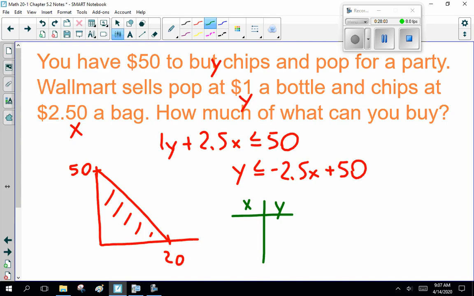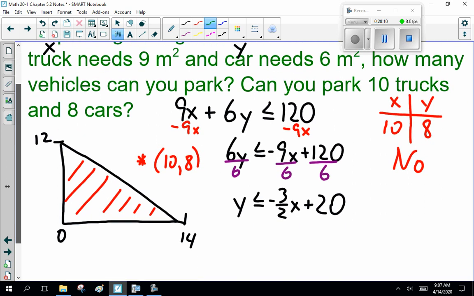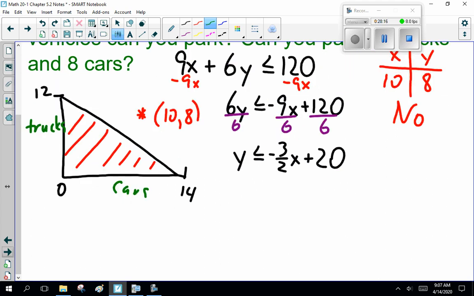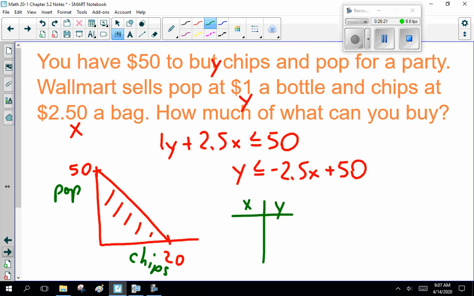This is pop. This is chips. Oh, really should label these axes here. This is trucks. Cars. Anyway, label the axis so I know what you're talking about. Come on, next page. Pop and chips. So, as long as you're inside this shaded region, you can get whatever you want.